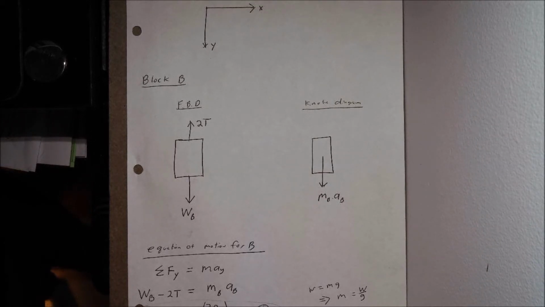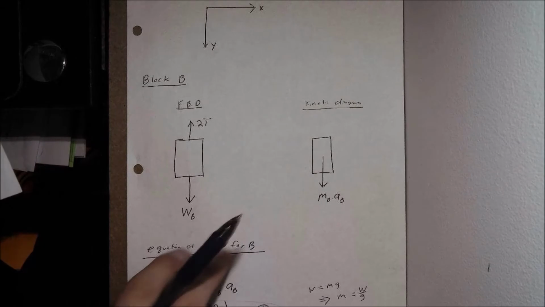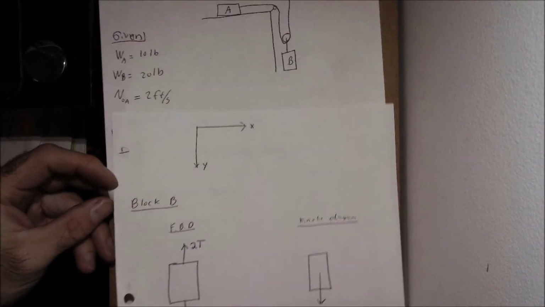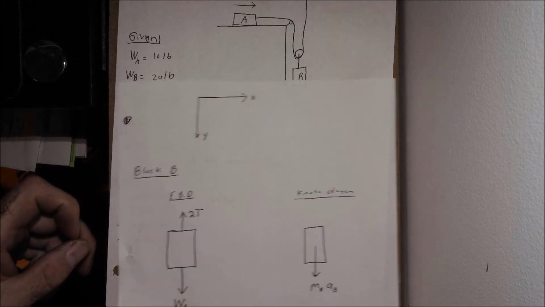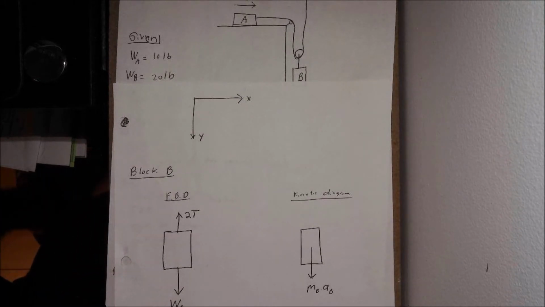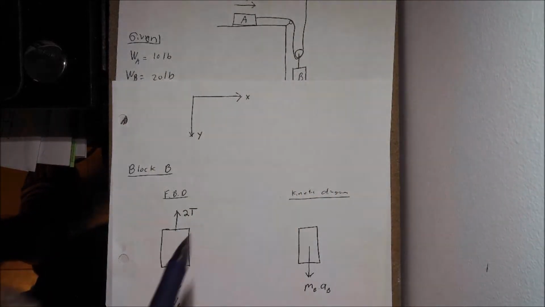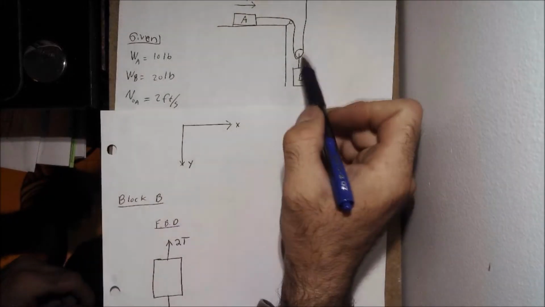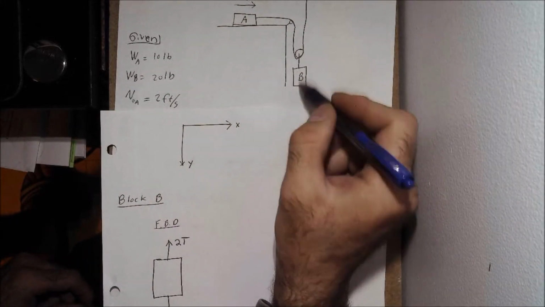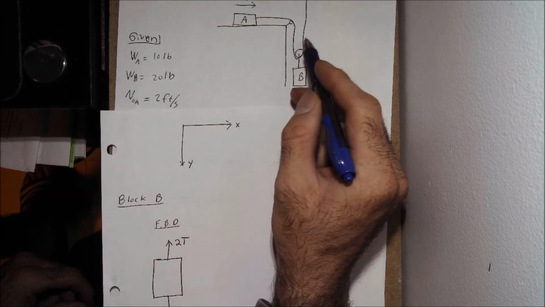which is great that we have our setup page so we can always reference back to that and take a look at what we have. And from that given diagram, what we want to do is come up with our free body diagram based off that. So pages don't quite fit, but you can still see A, B here. We're dealing with B. If we look back at B and we want to determine what forces are acting on B, well, we're going to have a tension force acting up, and we're going to have a weight force acting down, and technically it's going to be 2 times the tension in this cable here.